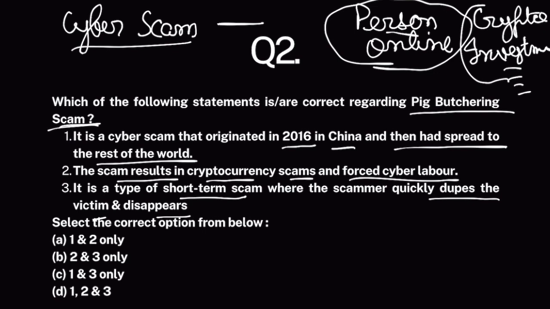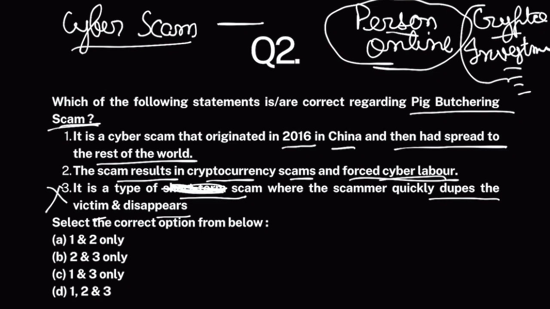All right. Why pig butchering? Because the people who are in the pig industry first nurture the pig, feed that pig, make him fat, and then butcher him for his meat. Similarly, these scammers first nurture the victim and then butcher them, taking their money. Sometimes they make them invest in crypto frauds. Sometimes they make them invest in certain financial scams and then blackmail them for cyber labor, for forcing them to do stuff online. Now, it is a type of long-term scam, not a short-term scam.